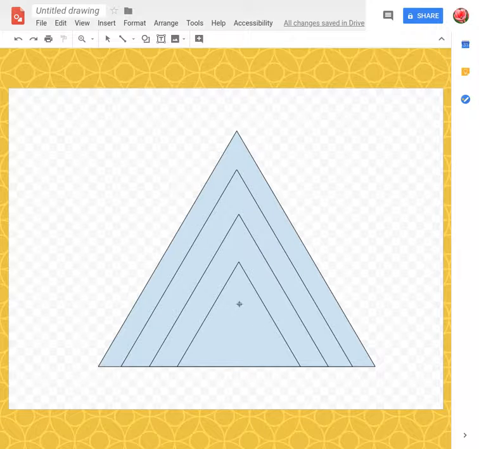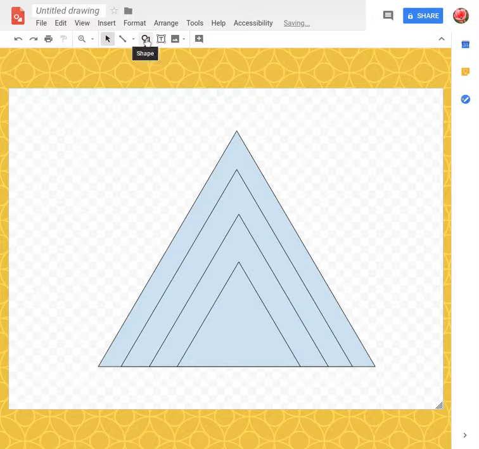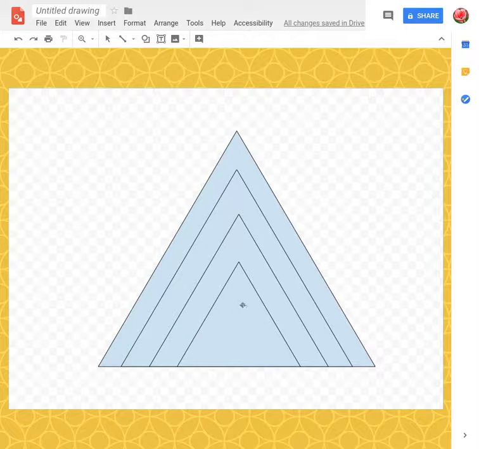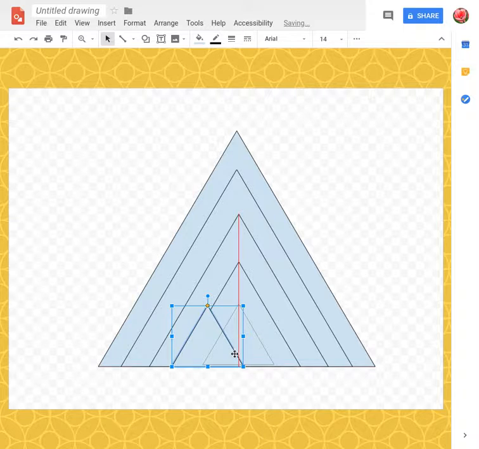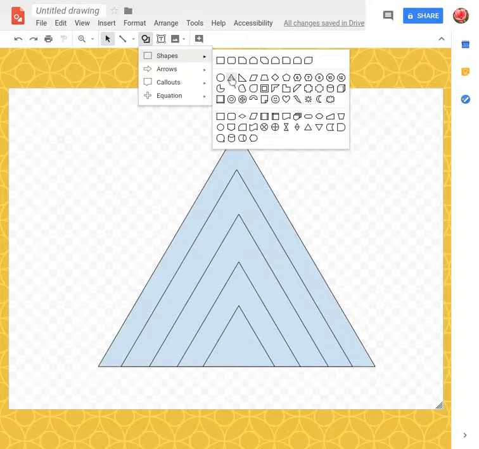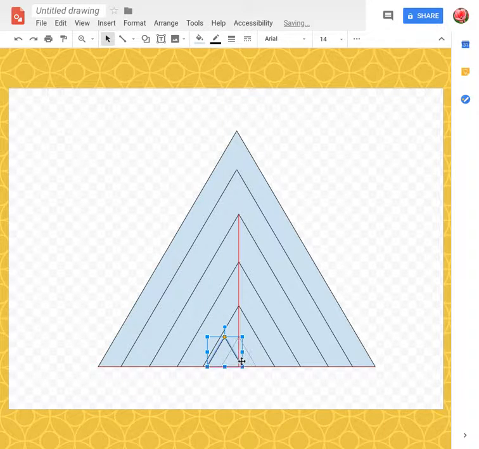Right, let's do another one. Triangle. A little bit down. Ooh, I forgot to put my finger on the shift, so delete that one. Do it again. Finger on the shift. You can always undo if you get it wrong. Move it over. And I'm going to do one last one. Shapes. That one. Finger on the shift. This will be a small one. Just move it over so they're all lined up. You get that red line so they're in the middle.